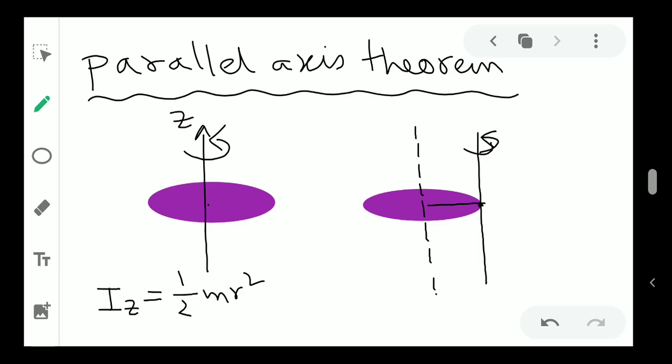So I have shifted the axis by a distance r. I can write that my new axis, let's say this is I prime z, so this is also the z prime axis, and so I prime z will be my Iz plus m, the mass of the disk, into the distance which you have shifted, that is r square. This is called the parallel axis theorem.